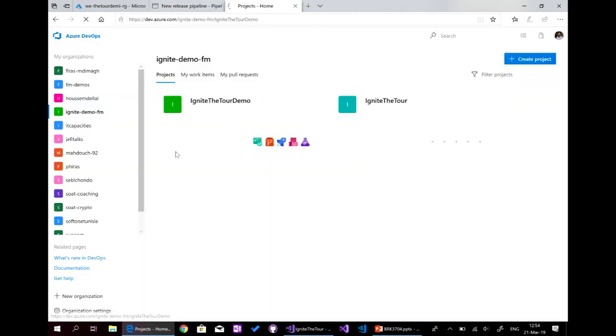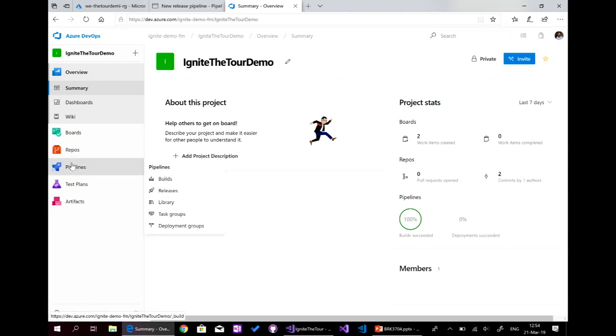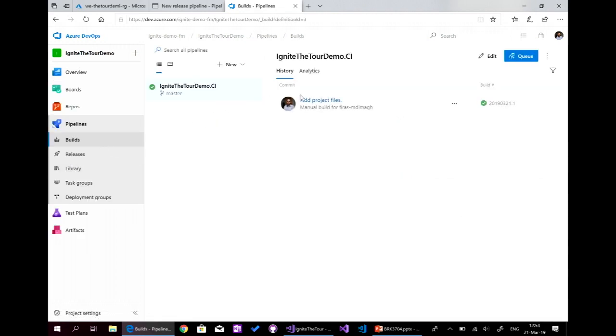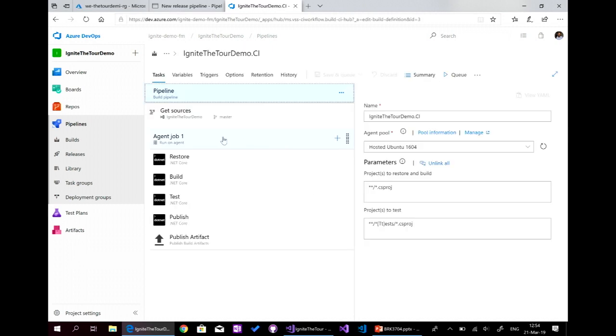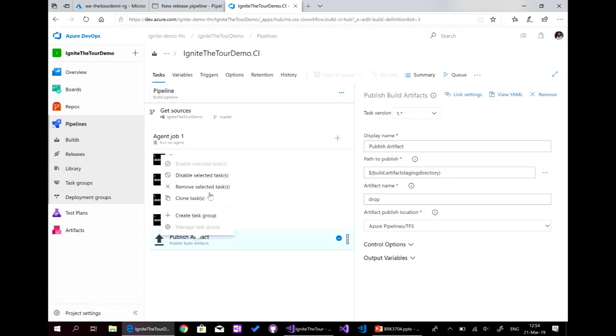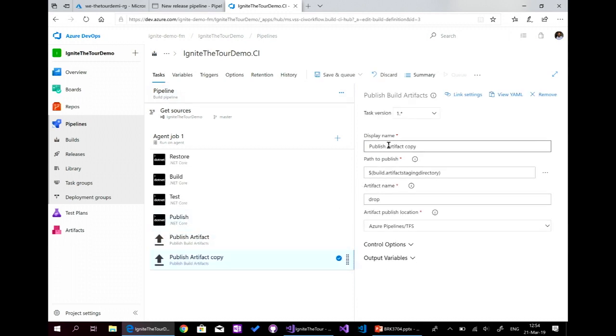So first thing to do is going to the build, and here, edit. And we need to add the step to publish the infrastructure. It's like this one. So I will just clone it. And here, publish artifact infrastructure.